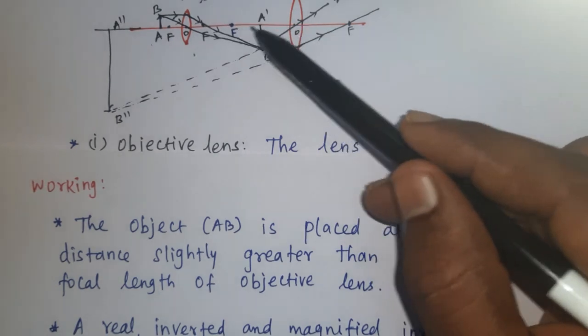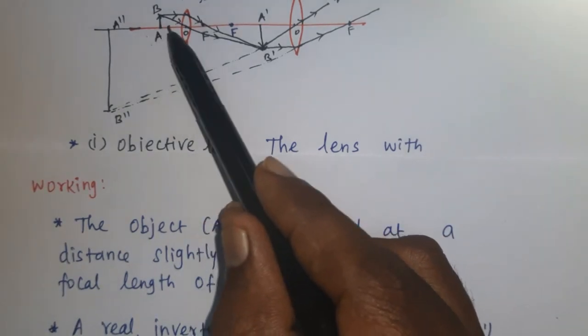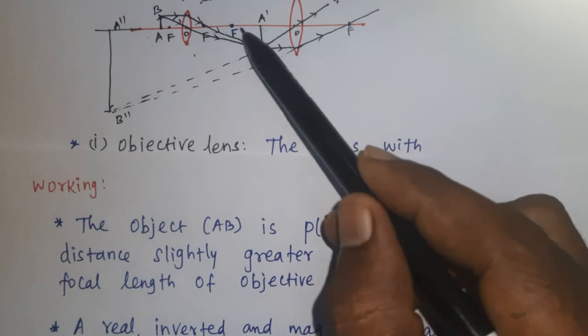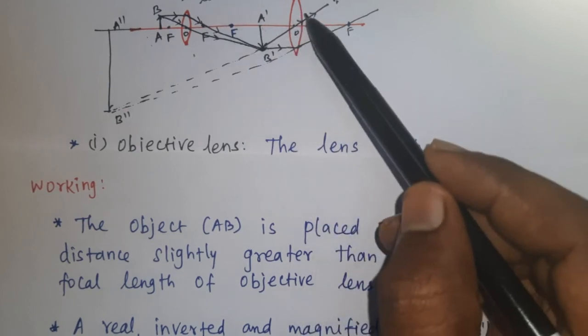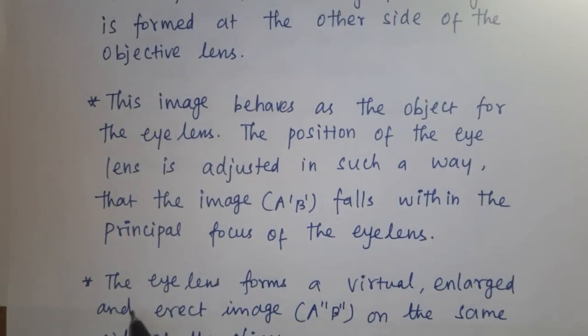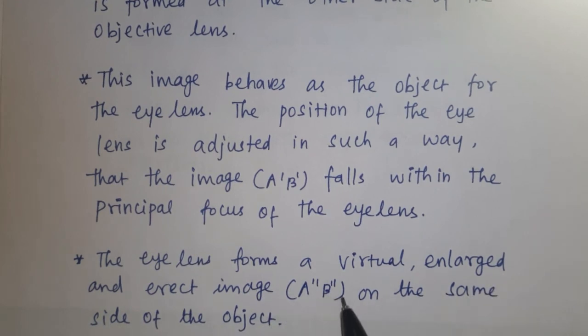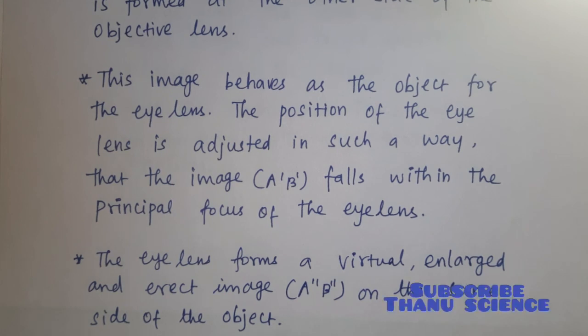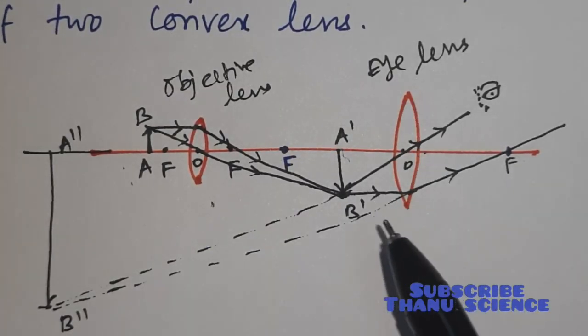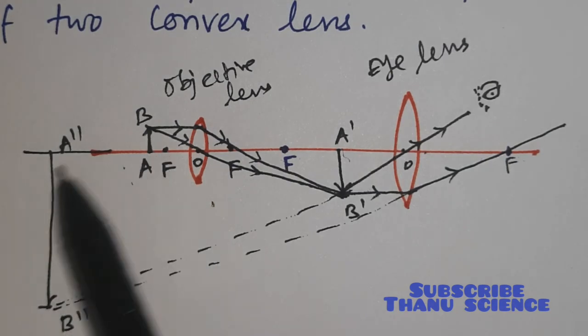So this image should be within the focus, not behind or beyond the focus. We have to adjust this eye lens. Then the last point, this eye lens forms a virtual, enlarged and erect image A double dash B double dash on the same side of the object.